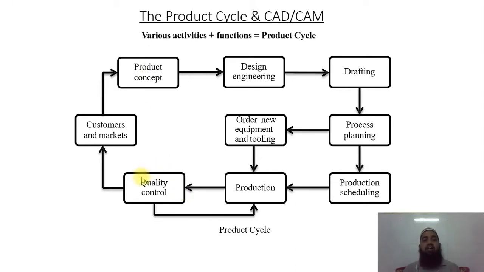If anything goes wrong over here, they immediately report to the production department: this is not up to the mark, you have to make it again, or repair it, or change it. Once that is done and the quality control department has passed it, it again reaches that same department, the one that did the survey, and that department starts the advertisement and marketing of the product. So this is without a computer. So let us go with the computer.